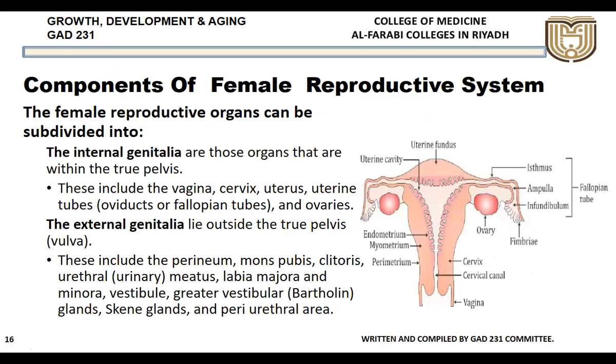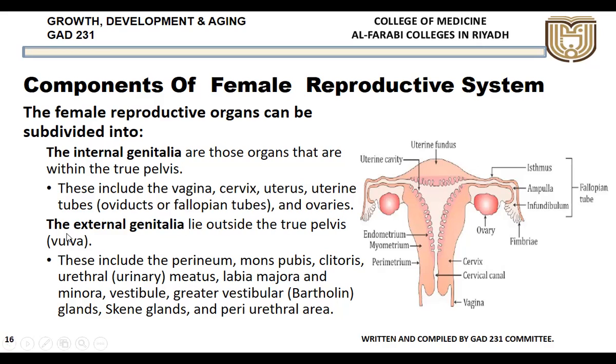Coming to the components of the female reproductive system, these are divided into internal and external genitalia. The main organ of reproduction will be the ovaries, just like in case of male it will be the testes.